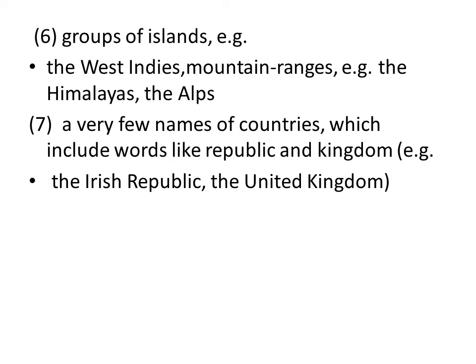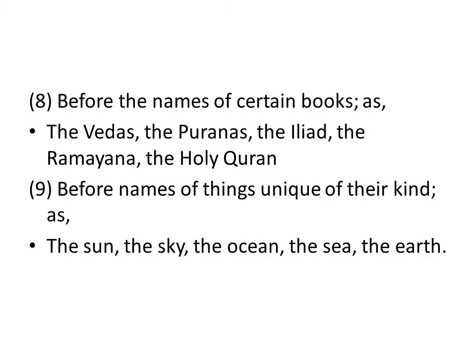So the is used with the names of things which are unique in their nature, like the sun, the sky, the ocean, the earth. As in the sentence, the earth revolves around the sun. Now see, the signifies earth as a particular object, and again the is used with the sun, as the sun is one specific object and one unique object in its nature.